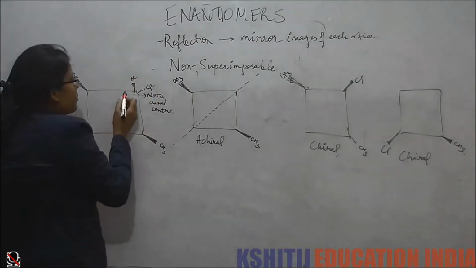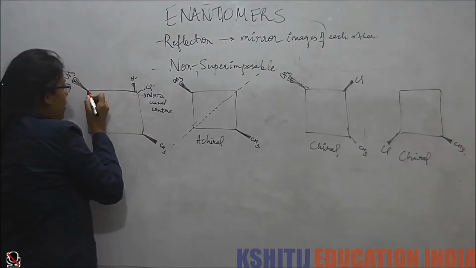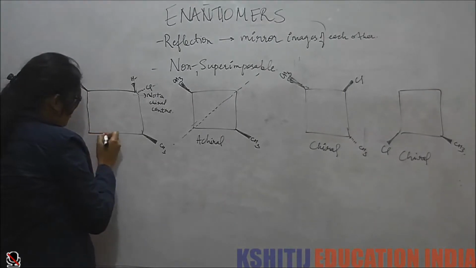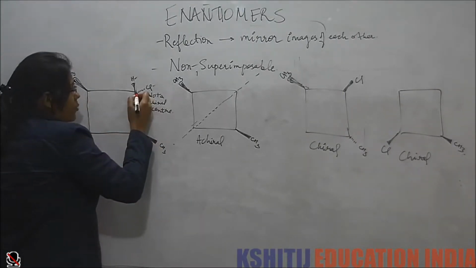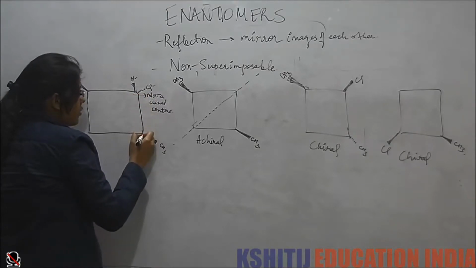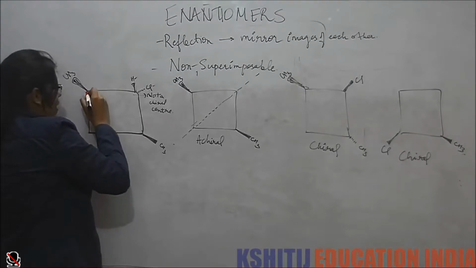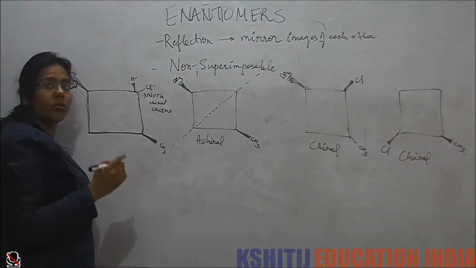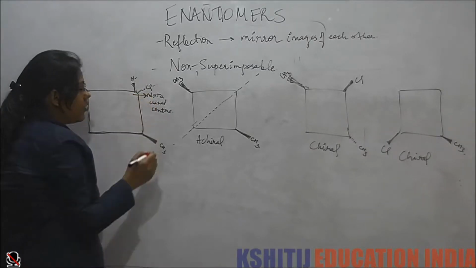So we see that if we travel one way, we have one methyl and three methyl. And if we travel from the other side, we have one methyl and three methyl, and both the methyls are coming out. So this is not a chiral center.